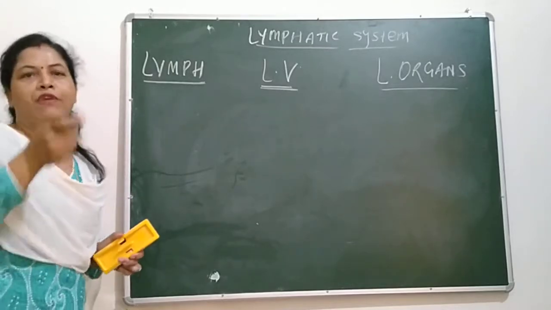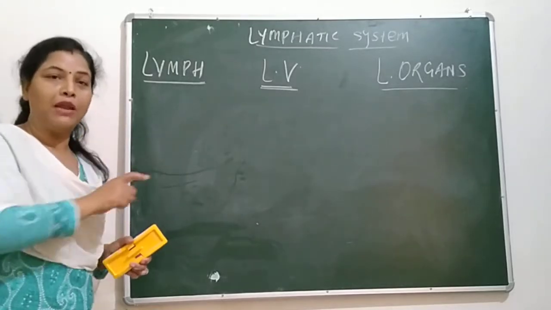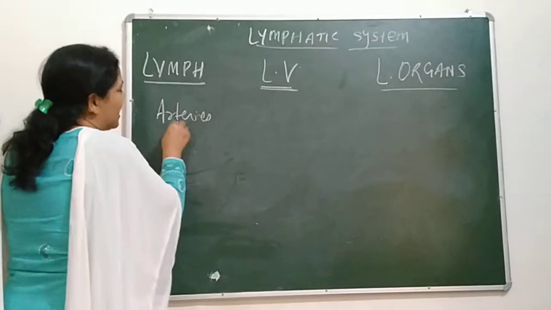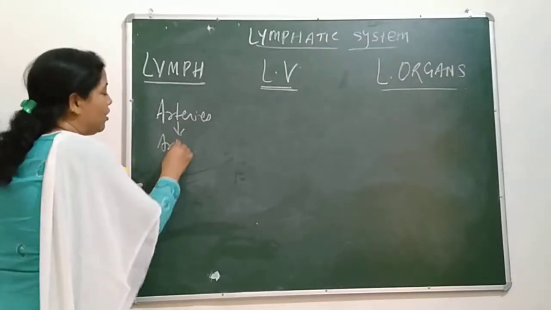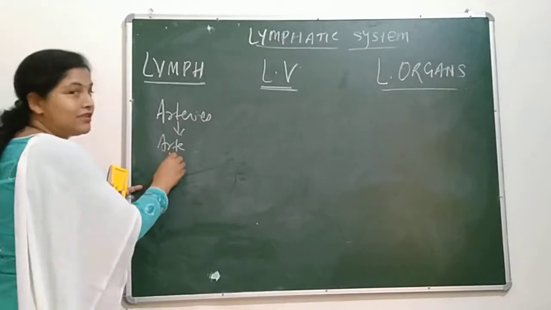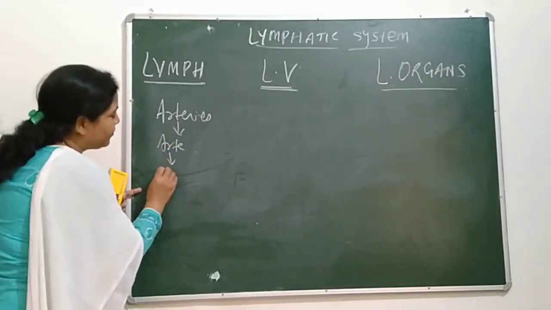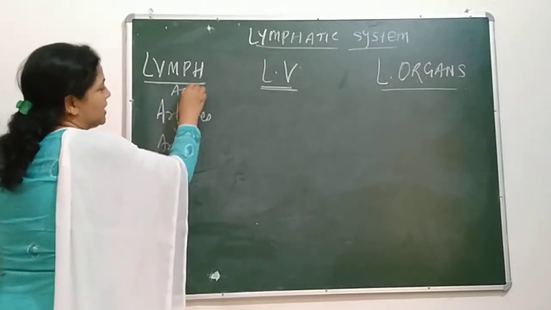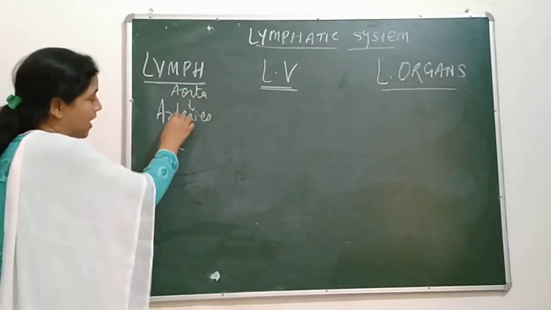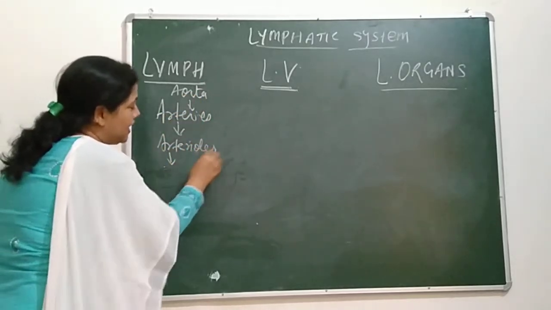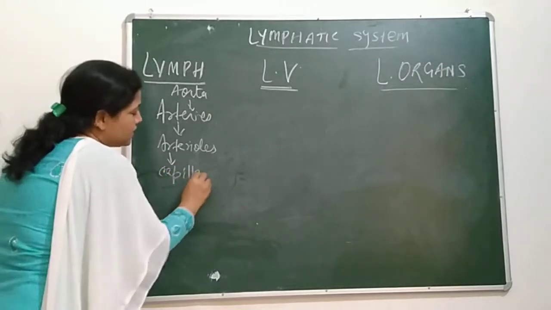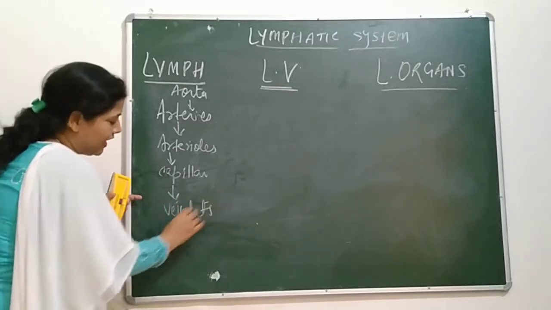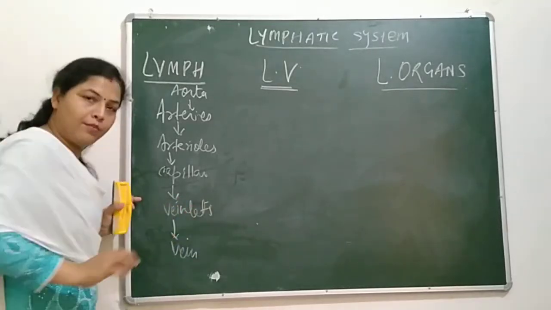Do you remember when we were going through blood, how we divided it? The arteries are divided into arterioles, and then it goes to capillaries. It has come from the aorta to arteries to arterioles, and then to capillaries. The same capillaries become veinlets and veins. Remembering all this?